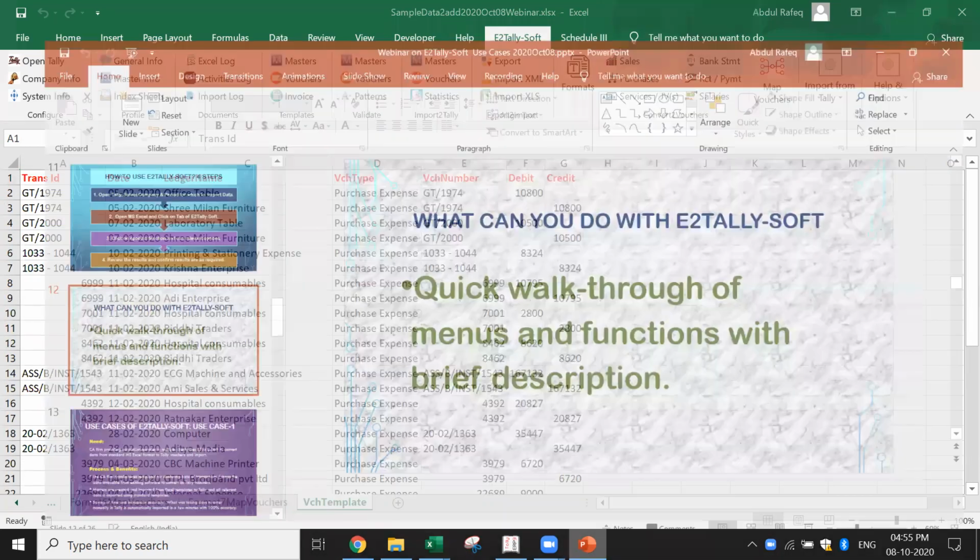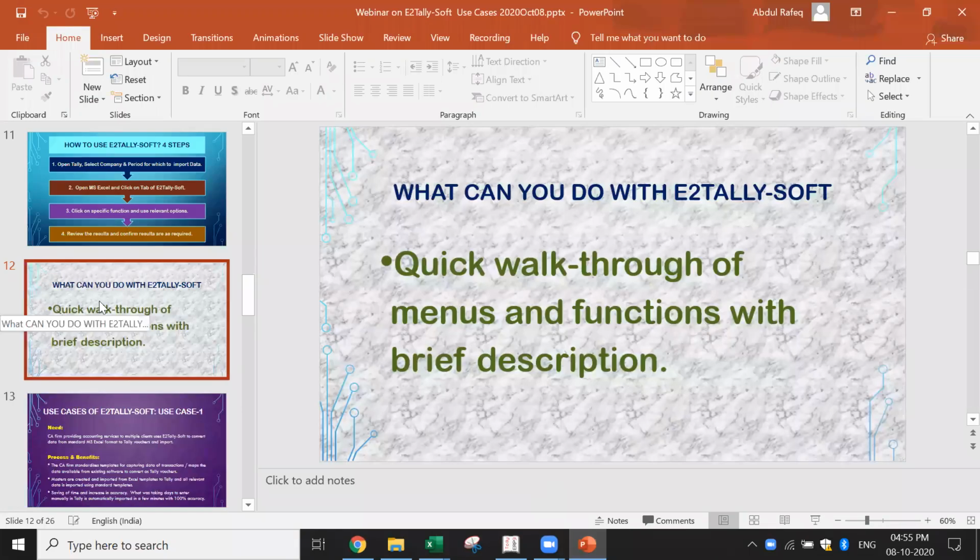I hope you got a good understanding of how this can be used. I think we have spent some time. So next time I'm going to come back with more practical examples. With some more examples, I'm going to cover some more details, some more types of vouchers.